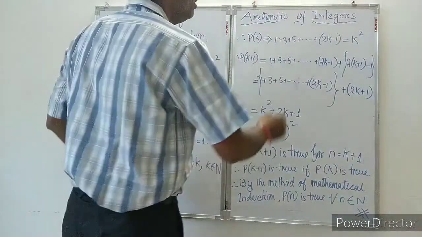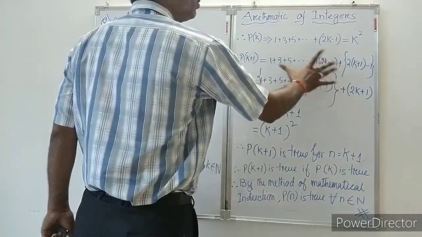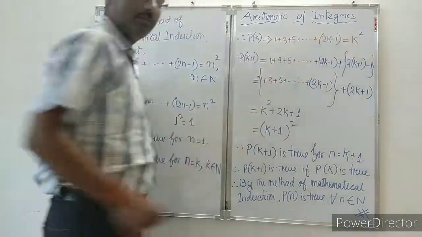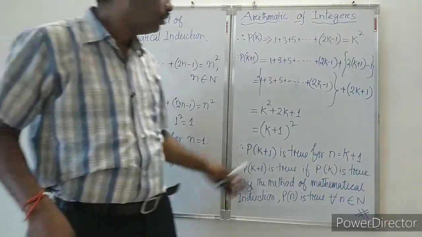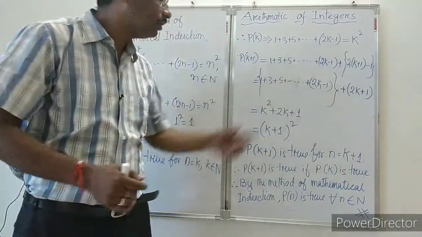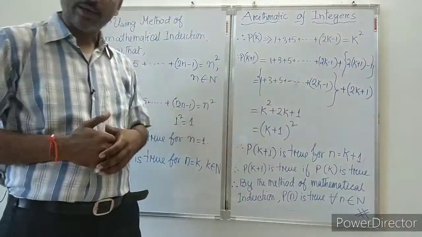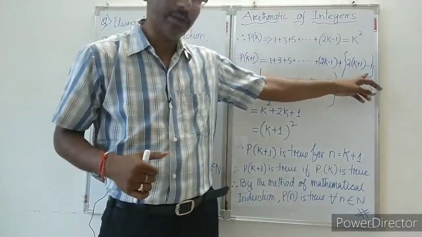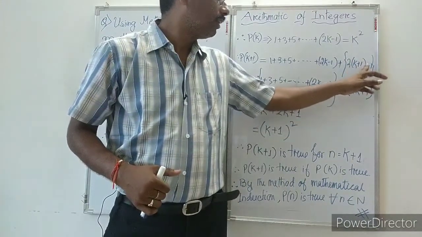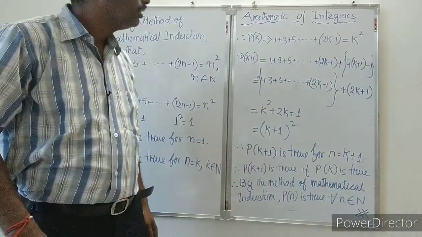Now you see 1 to 2k minus 1, this whole thing is Pk and its value is k square. We already consider it is true. So instead of 1 to 2k minus 1, we will put the value k square. And this term will become twice k plus 1, because 2 into 1, 2 minus 1 plus 1.